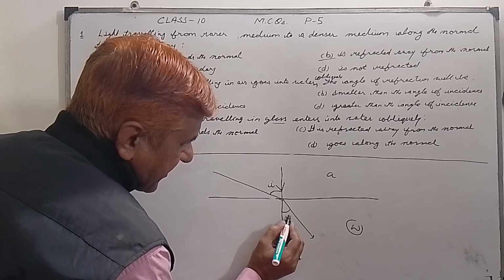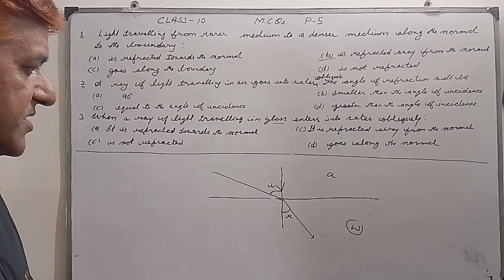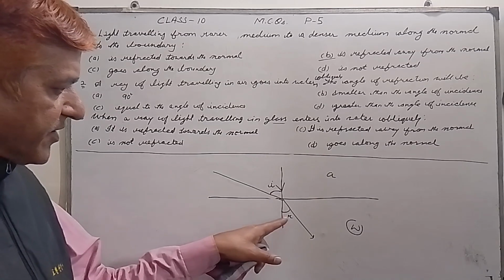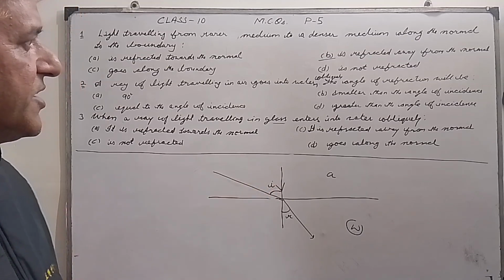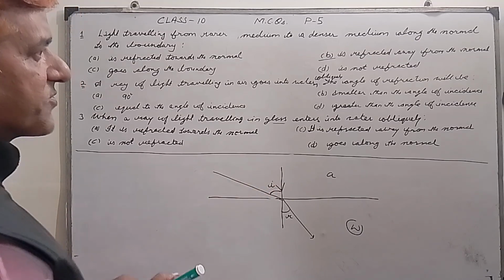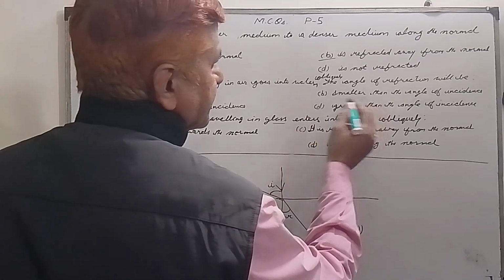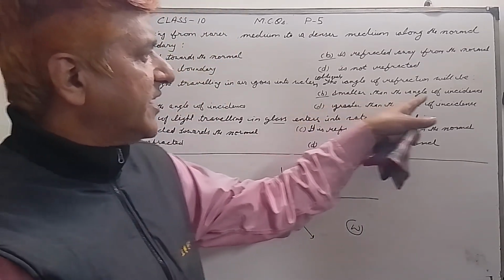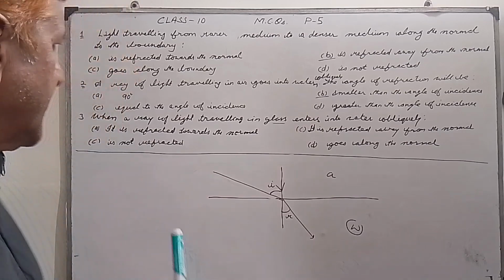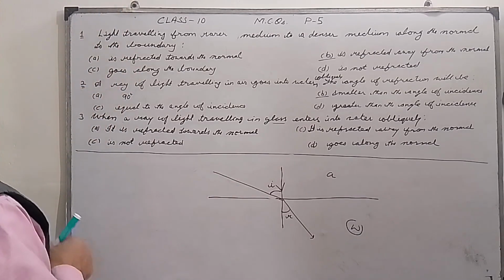This is the refracted ray, and here you can see clearly that the angle of refraction is less than the angle of incidence. So our B option is correct: the angle of refraction is smaller than the angle of incidence.